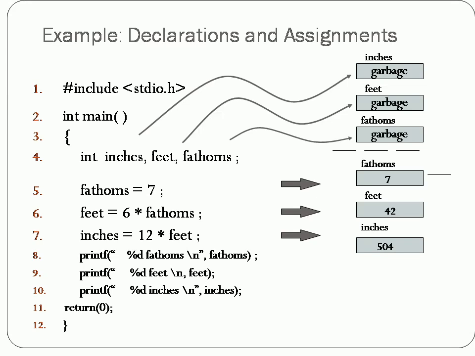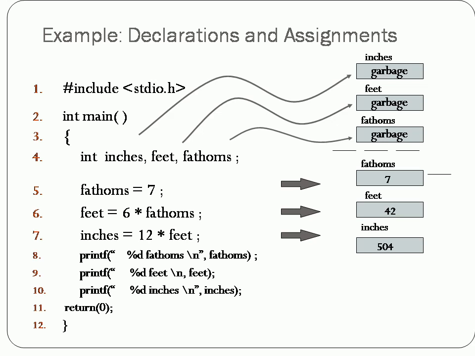So first, as usual, we will be using a header file, followed by the main function, and the program will be initiated by opening the flower bracket. The first statement should be a declaration statement. So here we have declared three variables of integer data type. The variables are inches, feet and fathoms.